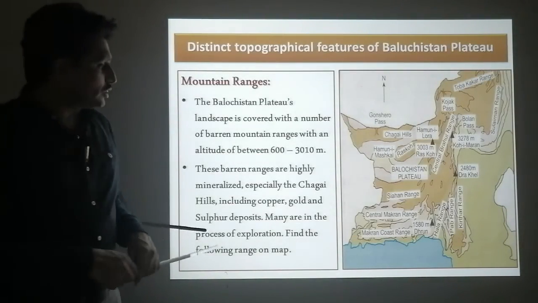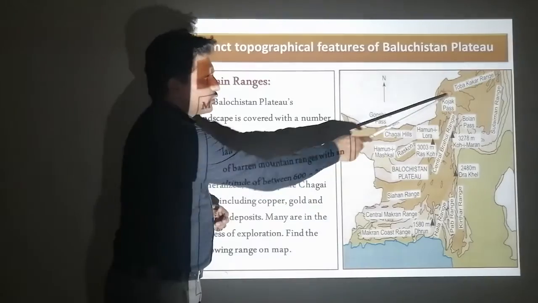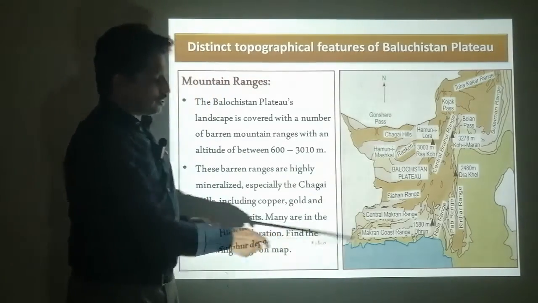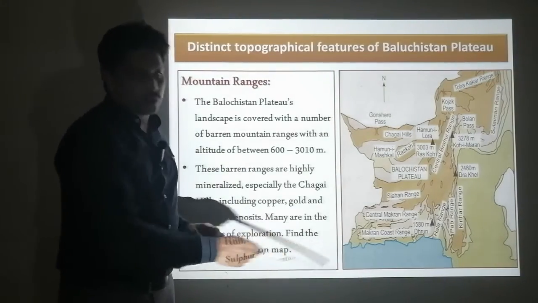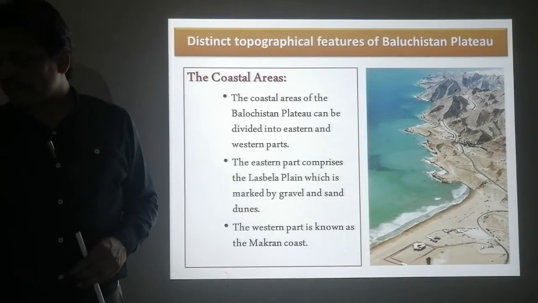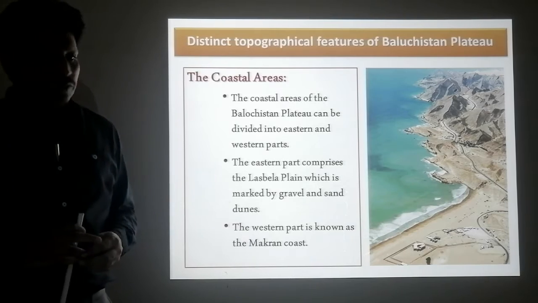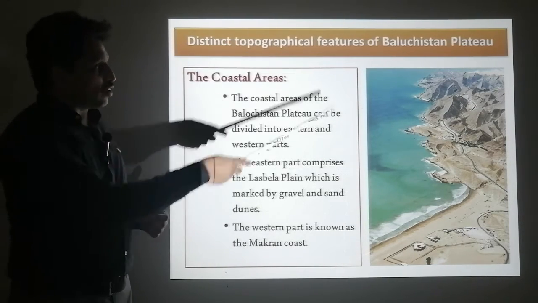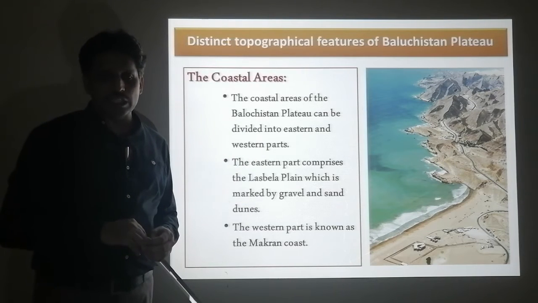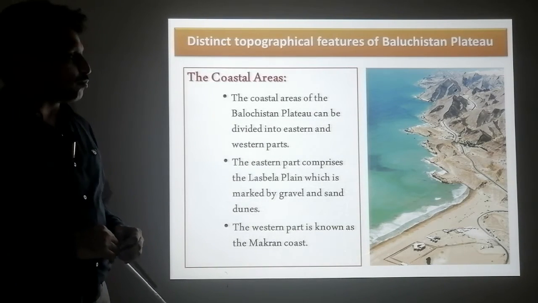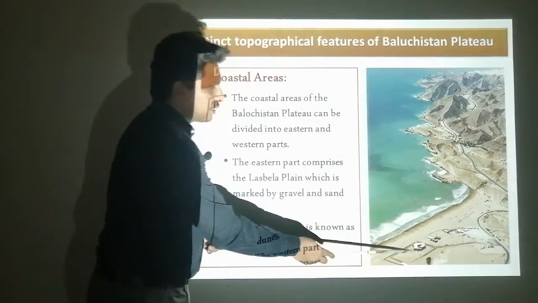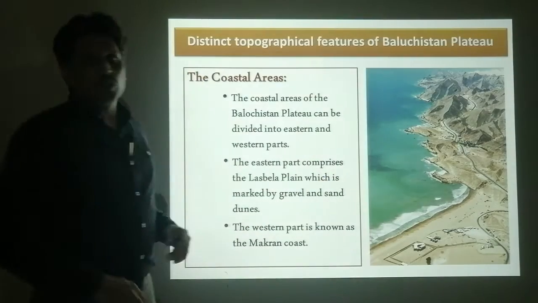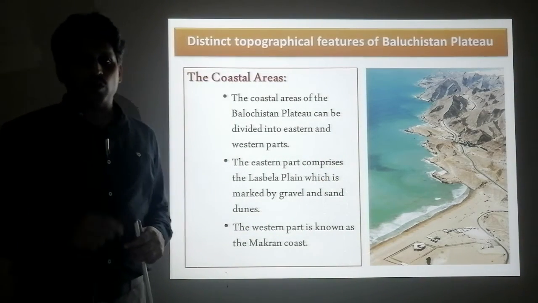Here are the mountain ranges. You need to know that we have already done the Toba Kakar range, Suleiman range, Chaghai hills, Rasco, Siahan range, Central Makran and Makran coastal range. So these are the mountain ranges. You should know about these other topographical features of the Balochistan province. And the coastal area of Balochistan, you can see, can be divided into an eastern part and a western part. The eastern part is the Lasbela plain, and the western part is the Makran coast, the Makran coastal range.